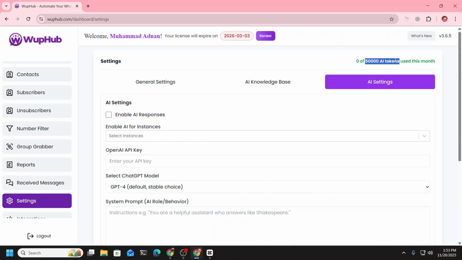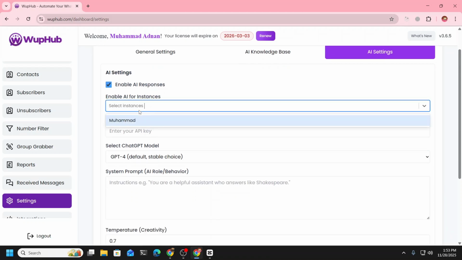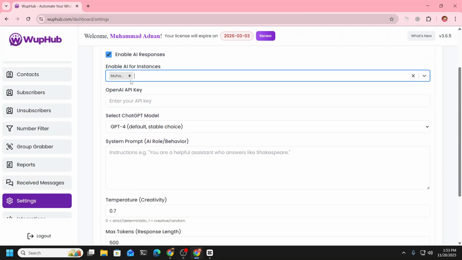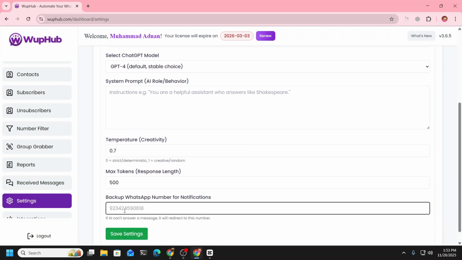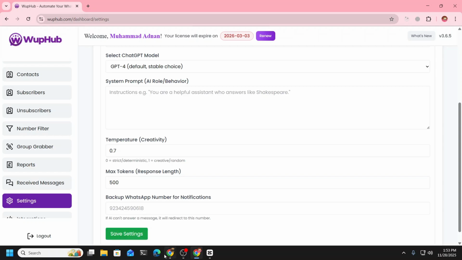When you sign up you're going to get AI tokens here as well. WupHub has its own AI model that is working, so you can enable it and enable auto responses. You can add here a backup number and save.